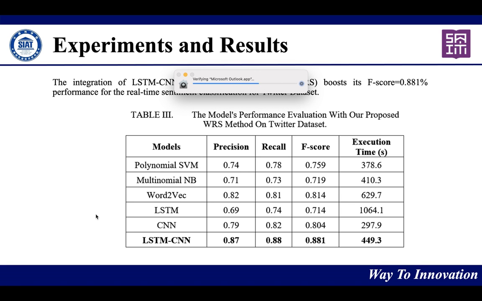So, experiments and results. Here first we provide the results of our method WRS with the Twitter data set with 5 different types, for instance SVM and then the word-to-vector, the basic one, and then integration of the individual LSTM and CNN, and lastly we integrate both models, and we find the F score is highest than before.